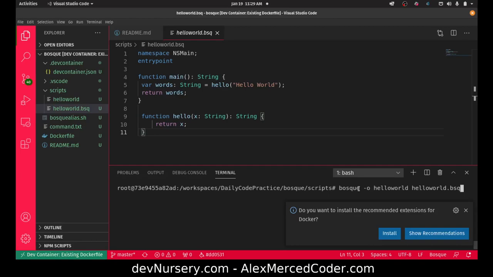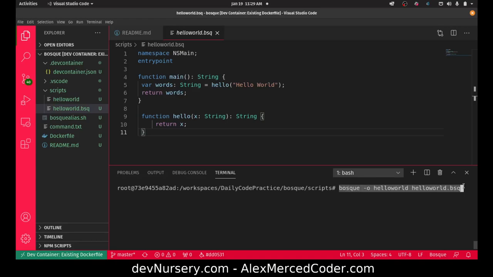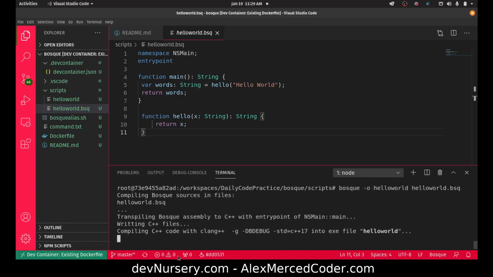So when I hit enter here, let's see, that's much more succinct. Thank you, bash script, for making life easier. It just compiles it. Okay, so it's writing everything in C and then compiling the C++. Essentially, the process is that the JavaScript file runs the script that runs the transpile. It transpiles Bosque into C++, and then from C++, Bosque is compiled into executable code.